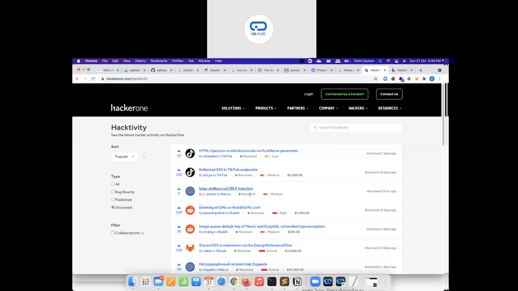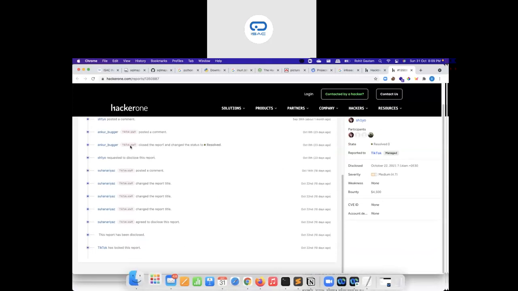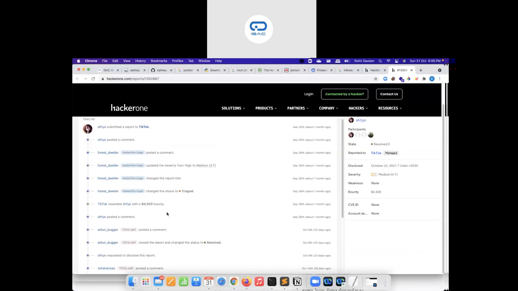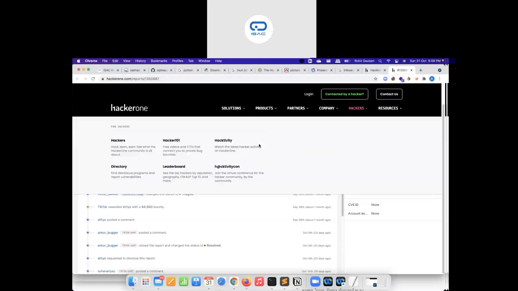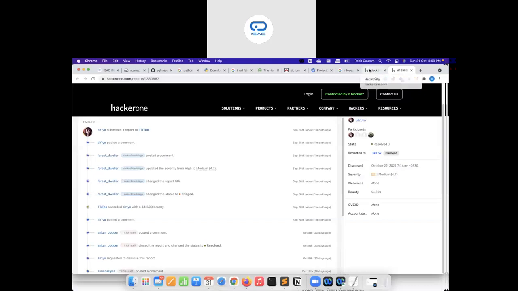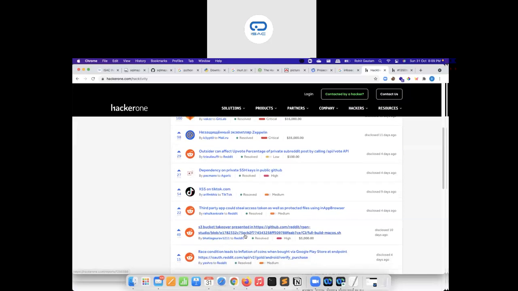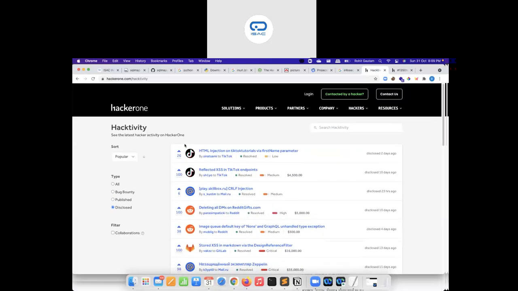This is a disclosed report for you. You can see how the researcher did it. Some reports are redacted, so we cannot see what the issue was, how they interacted with the web application, or what communication happened between the triager and the researcher. But most reports are disclosed and you can learn from them. Make sure you utilize HackerOne Hacktivity as well, and it is definitely going to be useful for you.